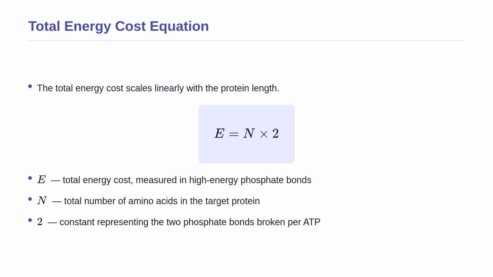The constant 2 represents the 2 phosphate bonds that are permanently broken when a single ATP molecule is converted all the way down to AMP during a single charging event. If the length of the protein N increases, the total energy cost E will scale up in a perfectly linear fashion.